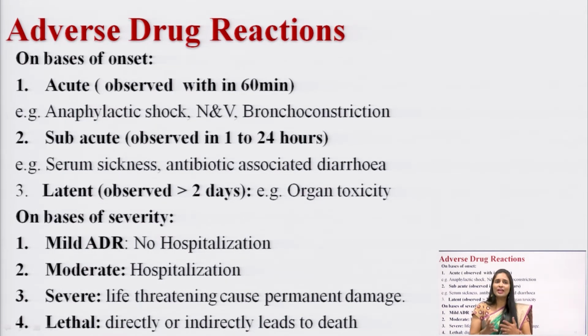If I had administered a drug like histamine, it can cause bronchial constriction and anaphylactic reactions. If I am taking another drug which can induce nausea and vomiting, like morphine, this type of adverse drug reaction you can see within 60 minutes. So, these are called acute adverse drug reactions.